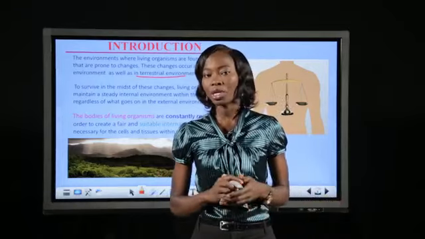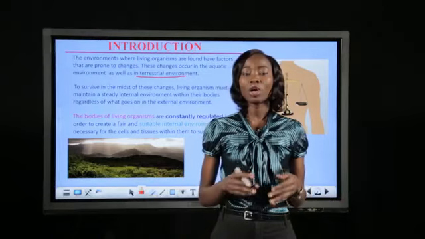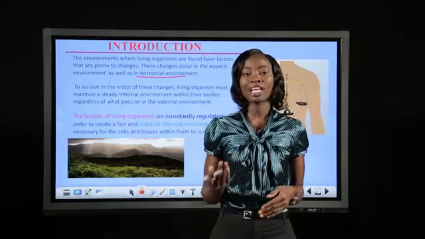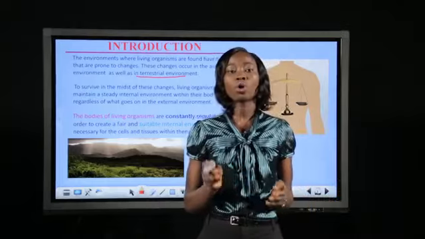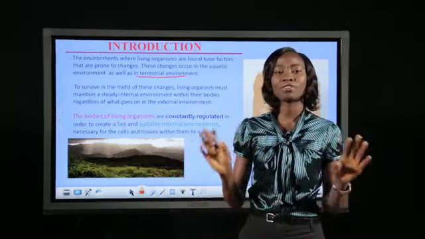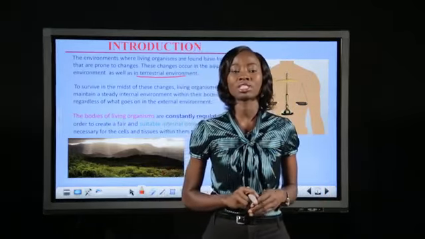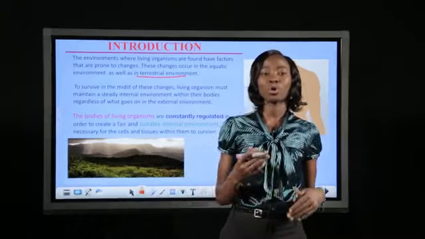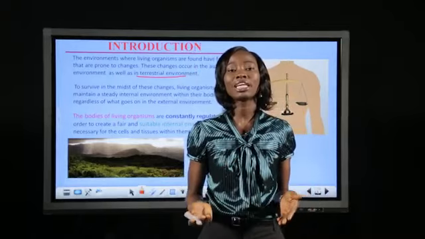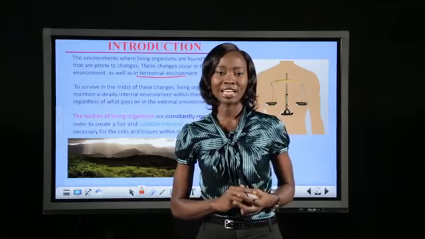In the aquatic environment also, the concentration of certain substances dissolved in the water could change from the normal level to levels that are either too high or too low for survival. All of these drastic changes have different dangerous effects in the bodies of living organisms. These effects could cause harm to the bodies, and they may also lead to death. How do living things survive in their environment then?